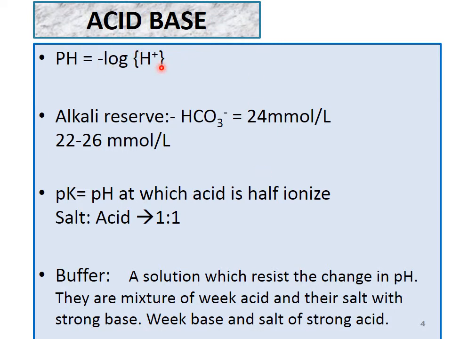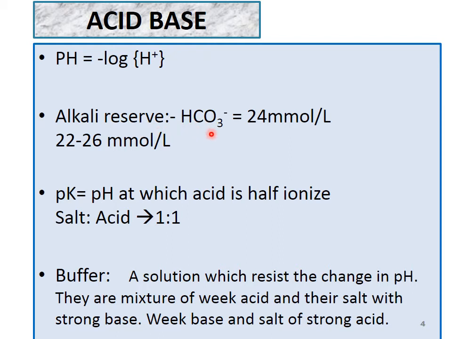Now we see some terms. pH is equal to what? It is minus log of H plus ions. pH is a scale by which we identify acidity. So pH is minus log of H plus ion. When H plus ions are increased, the pH falls. On the pH scale, less than 7 is acidic, more than 7 is basic, and 7 is neutral, that is no acid, no base.